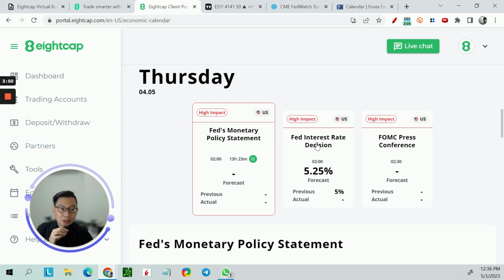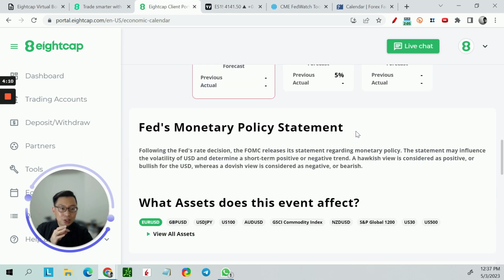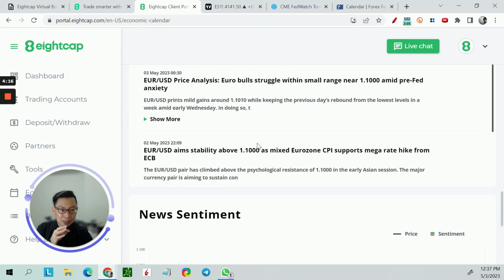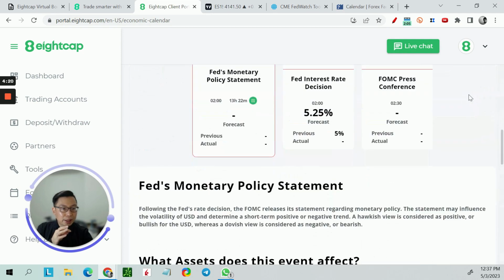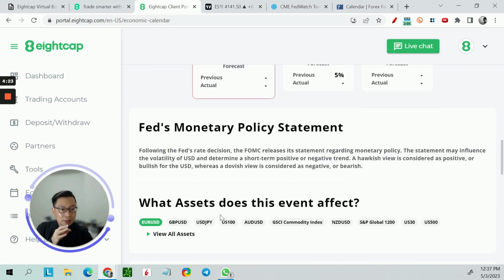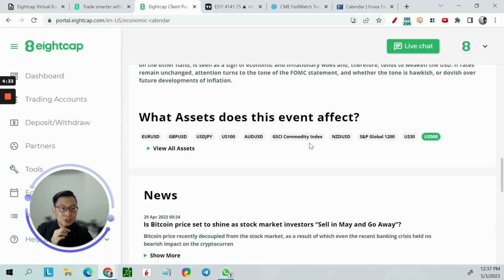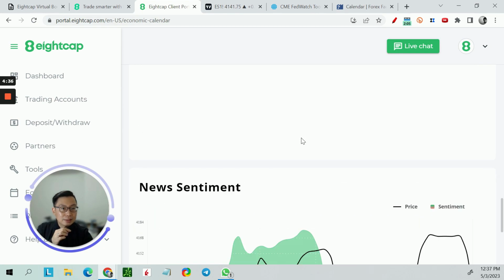Then they announce the decision whether it is going to be 5.25. It really tells you that the forecast is actually 5.25. And then at 2:30 p.m. there is this FOMC press conference where Jerome Powell will speak. What's interesting is that you can read through how the event affects things, what assets this event affects, some news, etc. You can head over to what assets this event affects. Just click on the US 500, which is essentially the S&P 500, and this interest rate decision, etc.